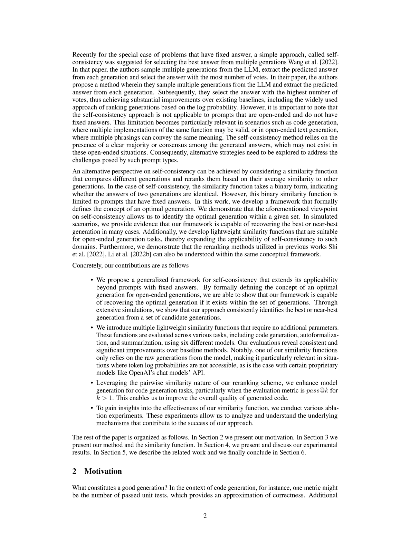Section 2: Motivation. We're trying to understand what makes a good generation. In the realm of code generation, for example, we might measure this by the number of successful unit tests, which gives us a rough idea of how correct the code is. Other factors could include how easy the code is to read or how computationally efficient it is, as determined by human evaluators.